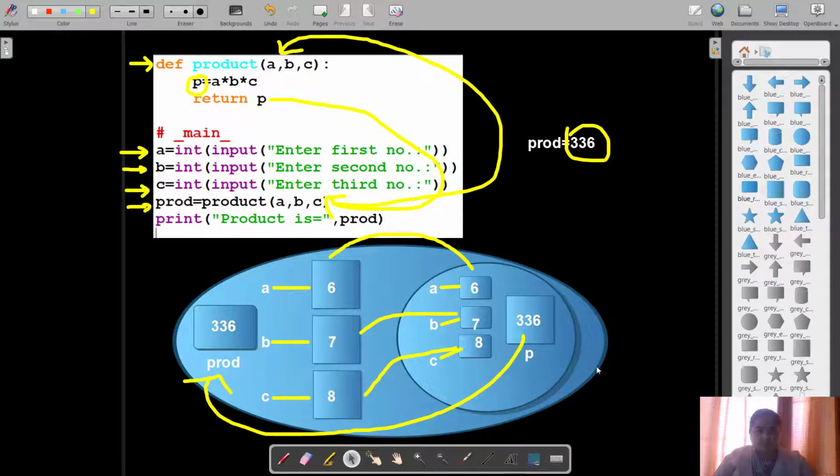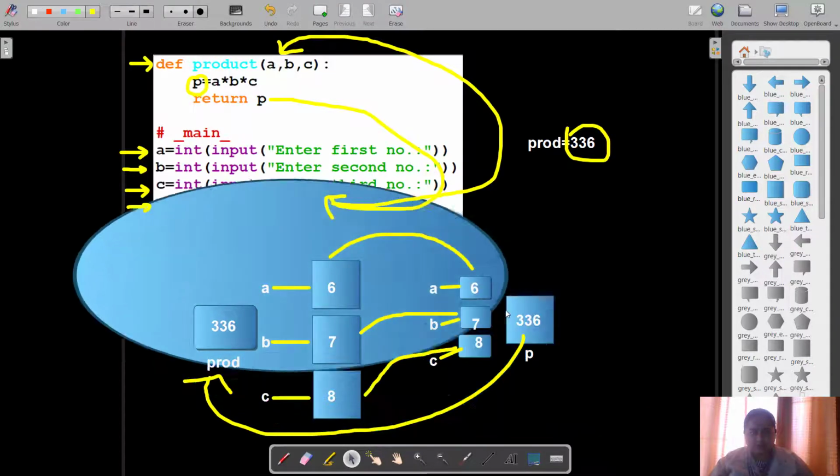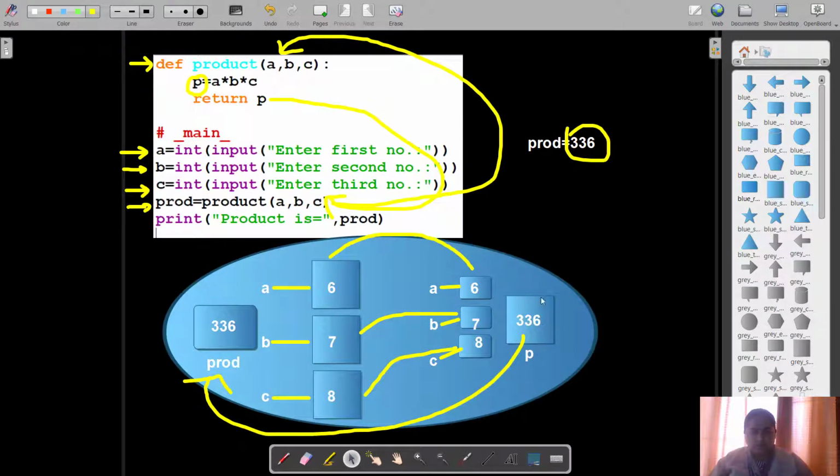So this is how the values are passed between the two areas, right? So this is the flow of execution which we see. Now you saw, okay, once the last statement of the function has been executed, this entire local area loses its importance.